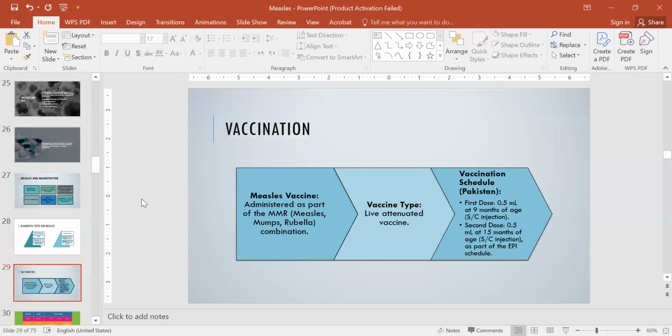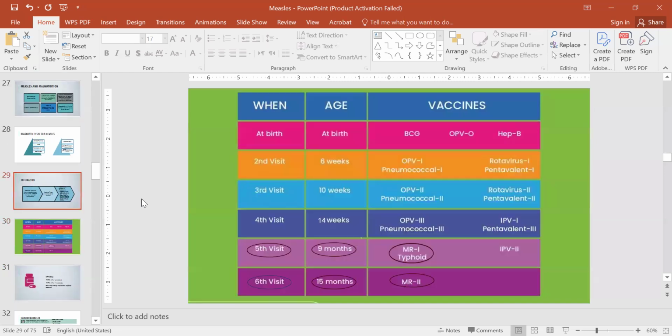Vaccination. Measles vaccine is administered as part of the MMR, measles mumps rubella combination, and the vaccination type is live attenuated vaccine. The schedule in Pakistan is a two-dose vaccine. The first dose is administered subcutaneously at 9 months of age with a dose of 0.5 ml, and the same dose and route is followed in the second dose as well at 15 months of age.